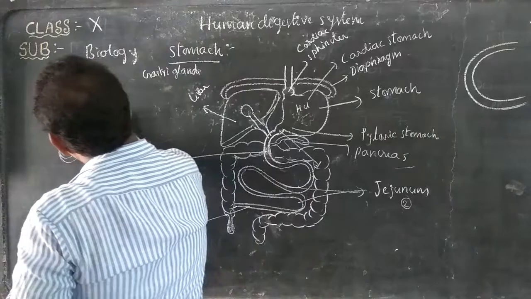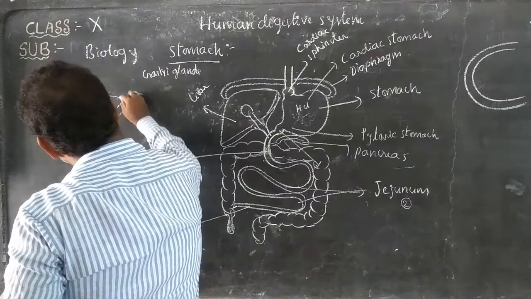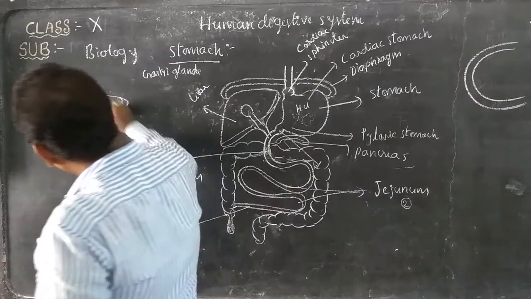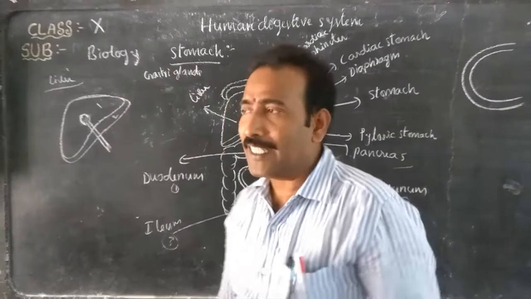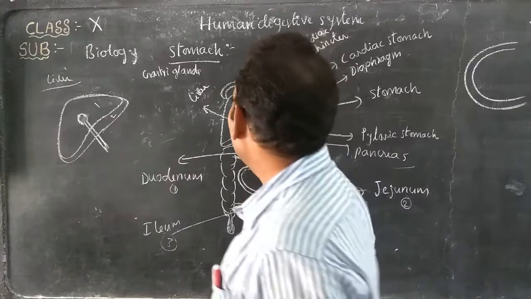This liver has 4 lobes. Look here, 1, 2, and the back side also. There are 4 lobes present in the liver.